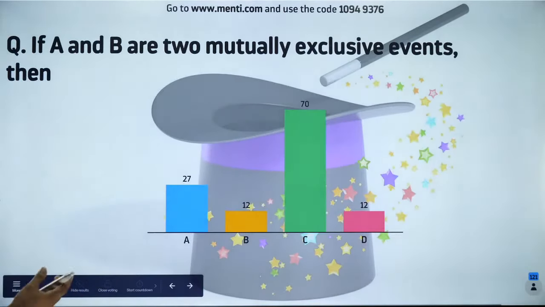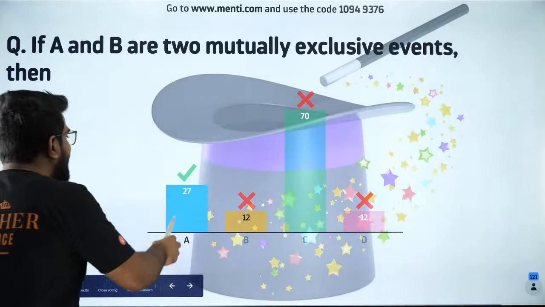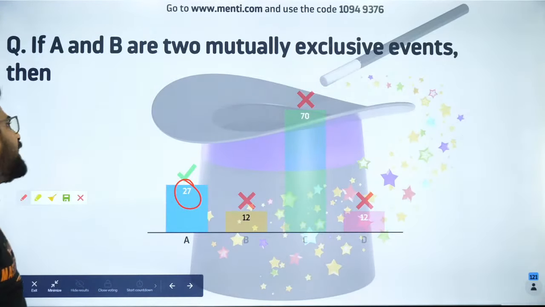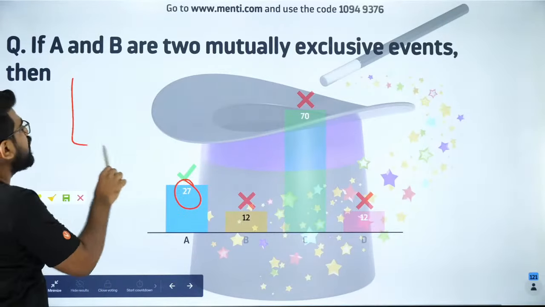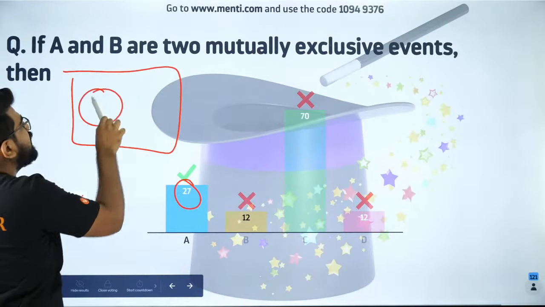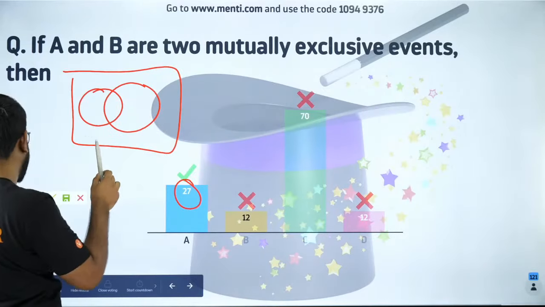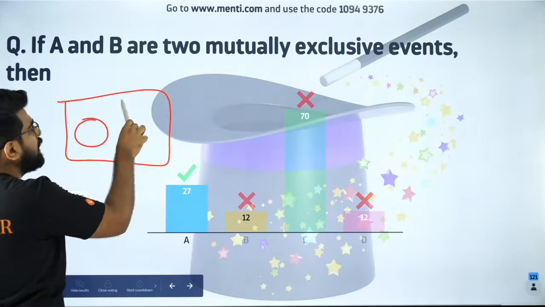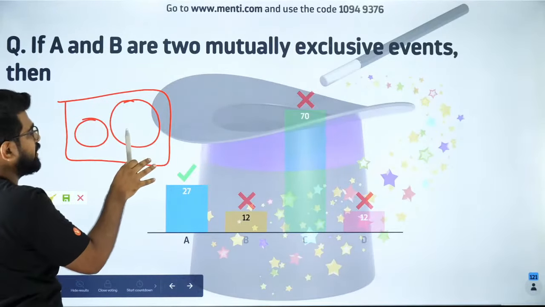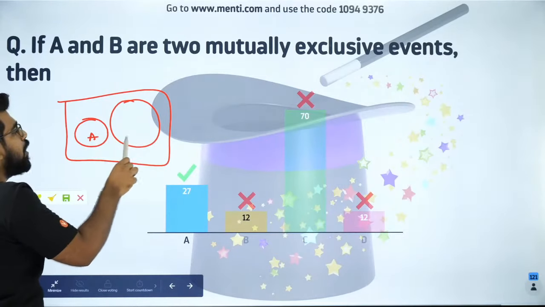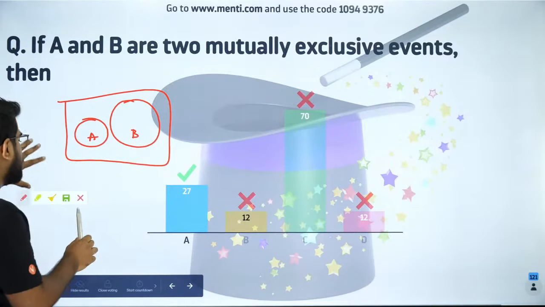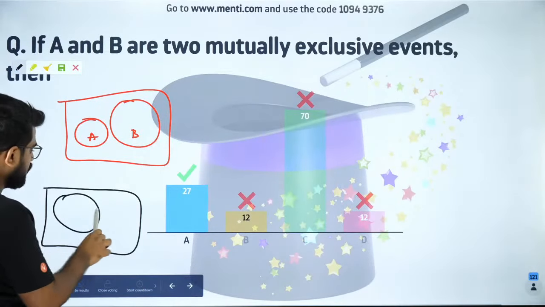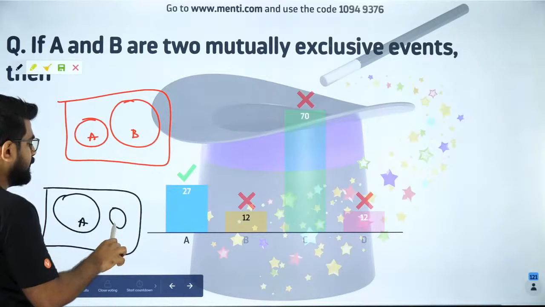Okay. So people, only 27 people have got it correct. Why? What happened? It was a very nice question, guys. See, first of all, it is not necessary for A to be greater or B to be greater. We have two events which are mutually exclusive. That means they don't have any intersection. So it is not necessary for A to be small and B to be big. It can be the other way also. This can be A and this can be B also.